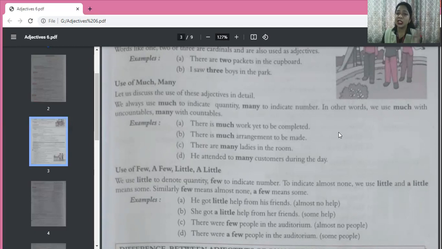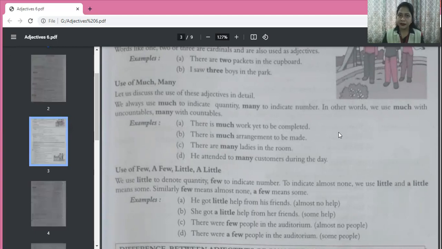Okay, you cannot count work. So there is much work. Now much goes with uncountable nouns. There is much arrangement to be made. Arrangement is again uncountable. So much arrangement. There are many ladies in the room. Now ladies are countable. So many ladies. He attended to many customers. So how many customers can be counted? So many customers.